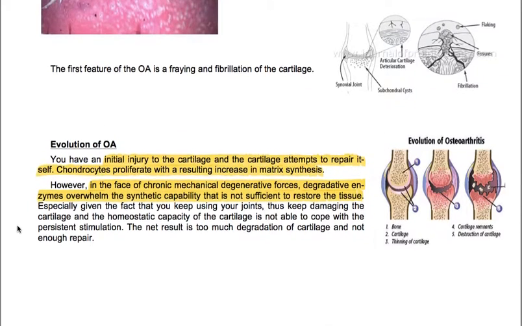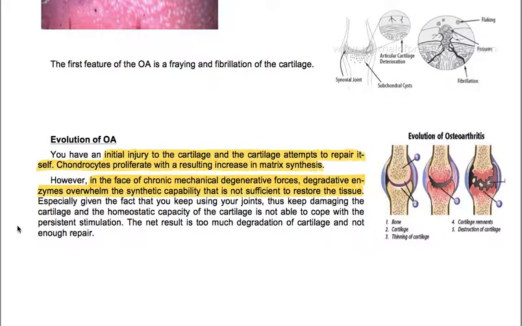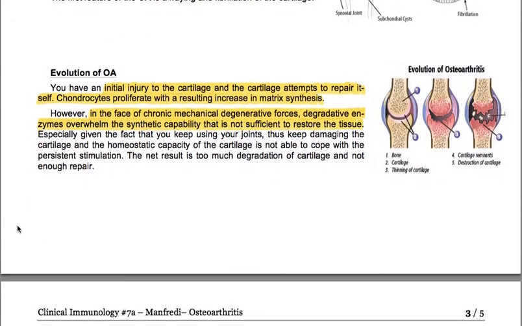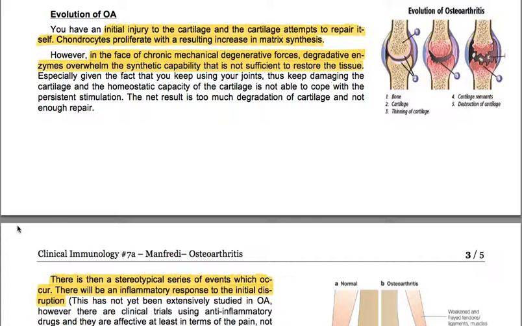The first feature of osteoarthritis is a fraying and fibrillation of the cartilage. Evolution of osteoarthritis: you have an initial injury to the cartilage and the cartilage attempts to repair itself. Chondrocytes proliferate with a resulting increase in matrix synthesis.